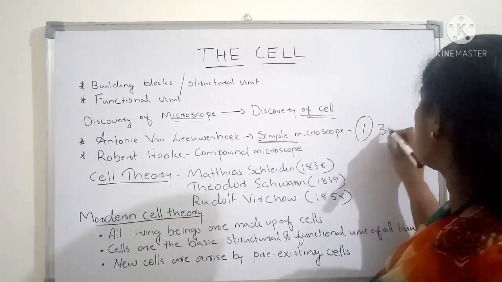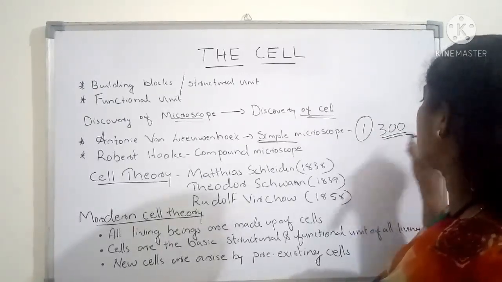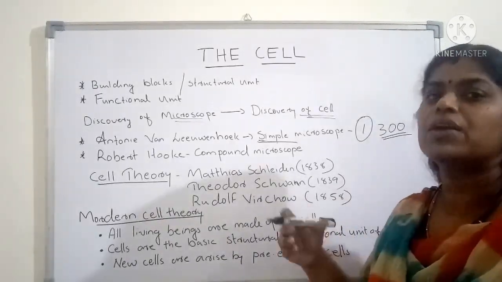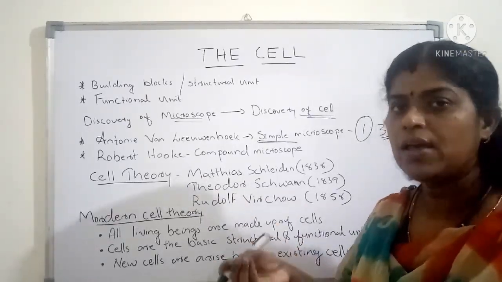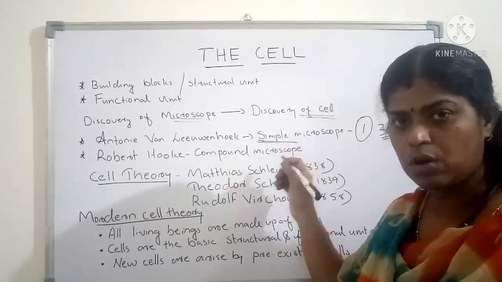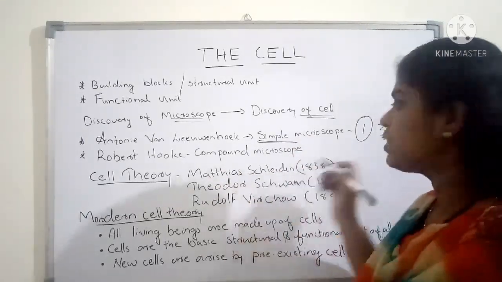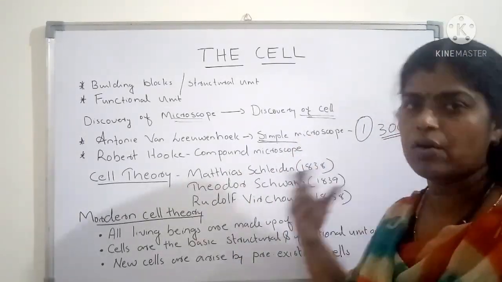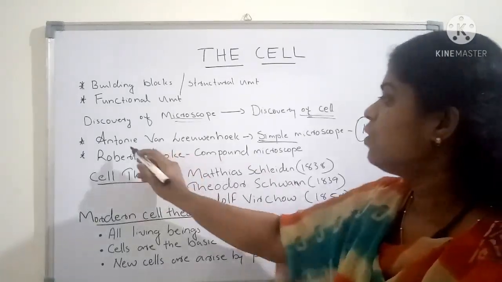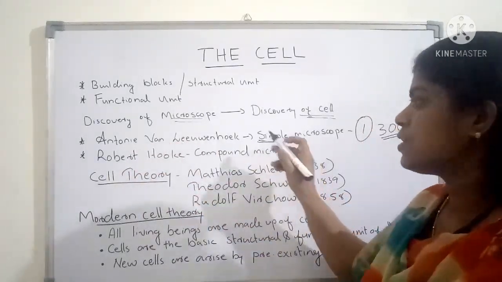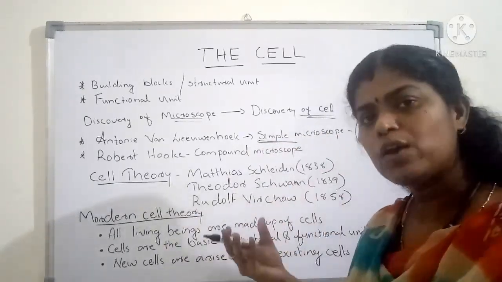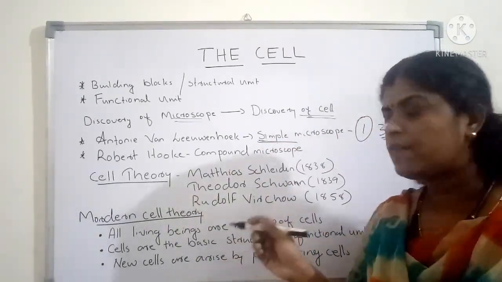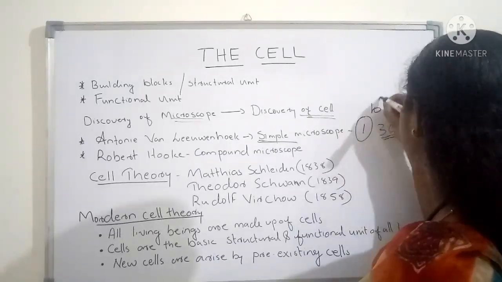It was able to magnify the object approximately 300 times, means it made the object 300 times bigger than its original size. So Antony van Leeuwenhoek was the scientist who discovered the simple microscope, and what did he observe under that? He observed the blood of the frog.